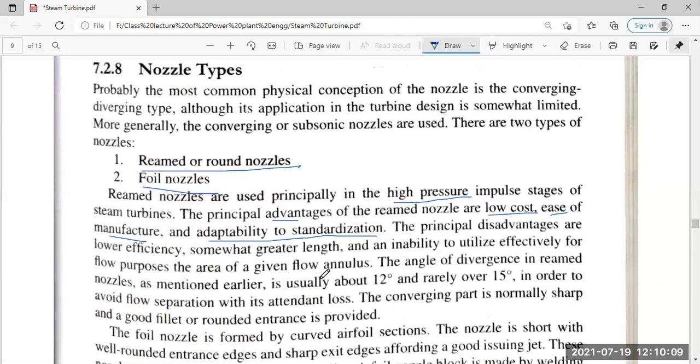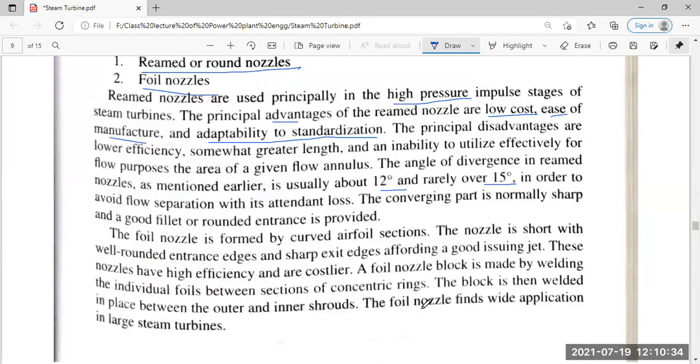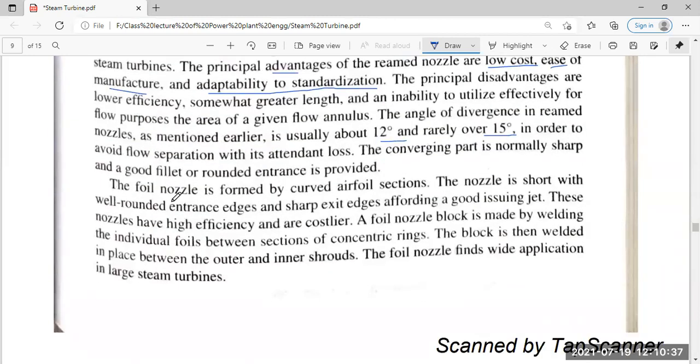The angle of divergence of rim nozzles, as mentioned earlier, is generally around 12 degrees and rarely over 15, in order to avoid flow separation with its consequent loss. The convergent part is normally sharp, and a good fillet or rounded interface is provided. The foil nozzle is formed by curved airfoil section.